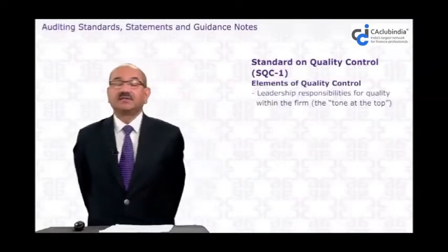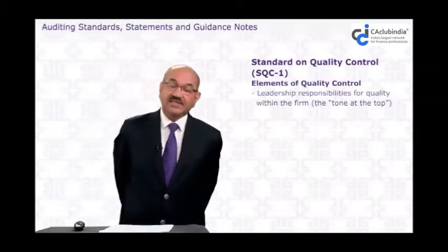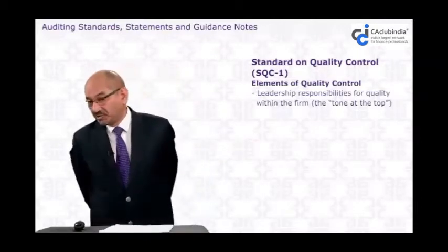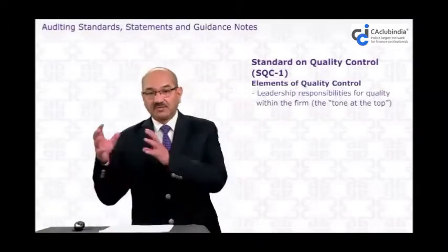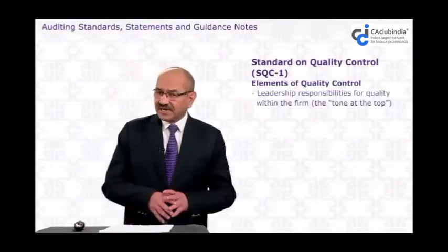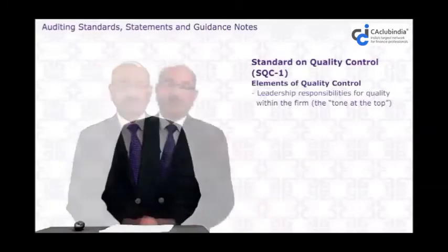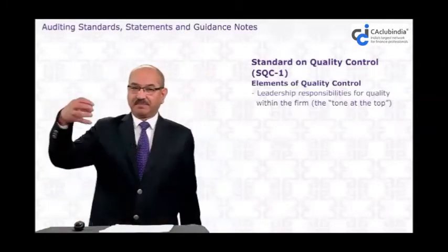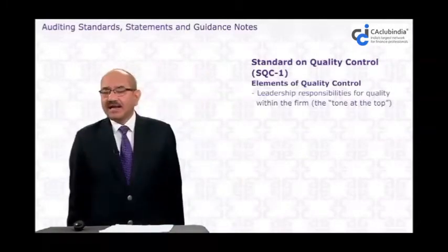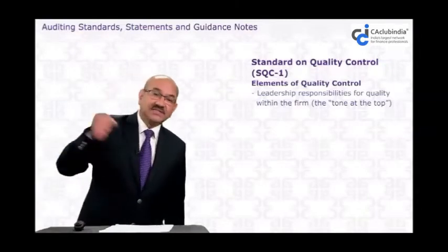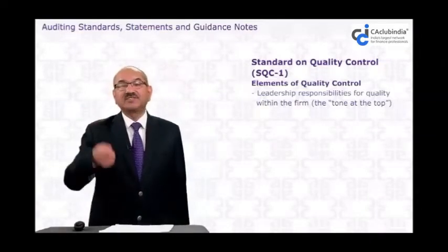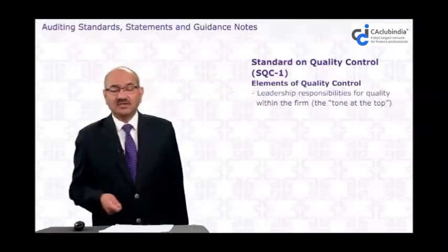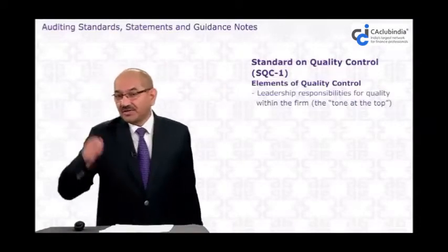Dear student, during your training, your articleship, you have done articleship in a particular audit firm, a particular accounting firm. You must have seen there are 4-5 partners there. One is designated the managing partner, and he is the leader. Who will take the responsibility for the quality control of this particular audit firm?